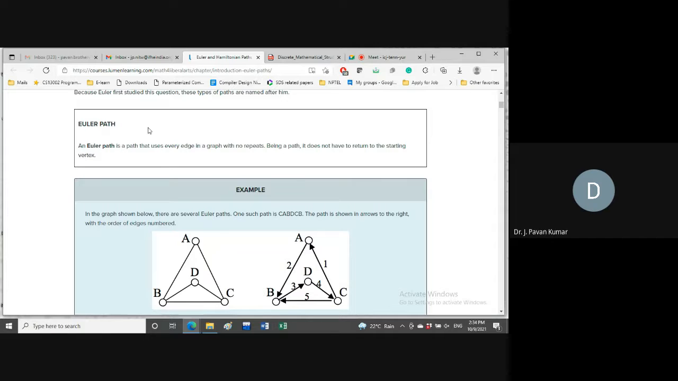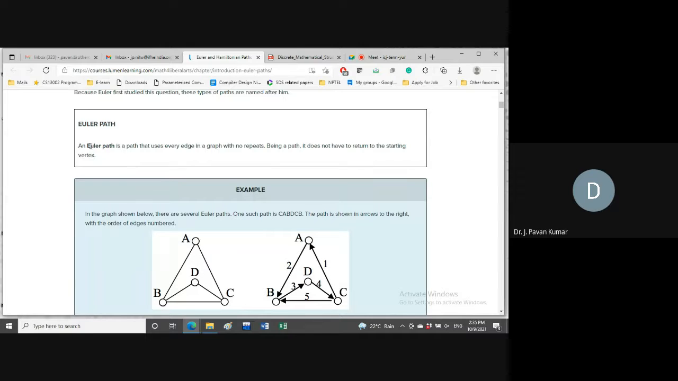Traversable, it's not the path actually. The graph which is having Euler path, we call it as traversable graph. Yeah, Euler trail. Yeah, Euler walk. The other names of Euler path.